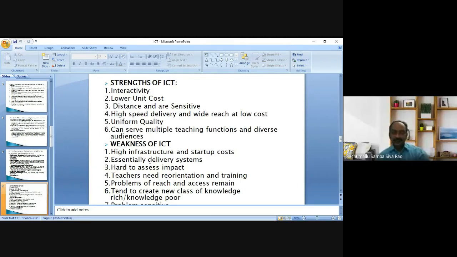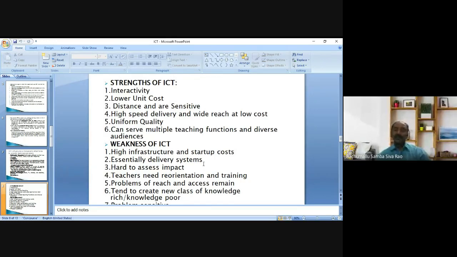Next, essentially delivery systems. What is essentially delivery systems? ICTs are only delivery systems. It may not inculcate some values, virtues in the student, as a teacher inculcates in a general classroom while he is teaching through his teaching learning process.